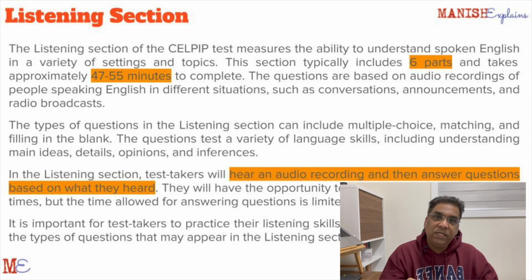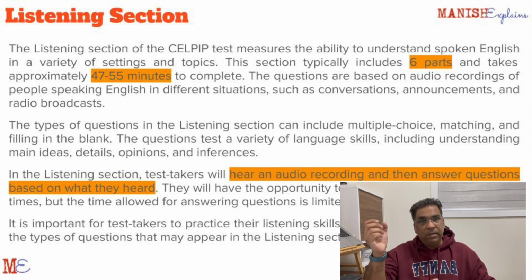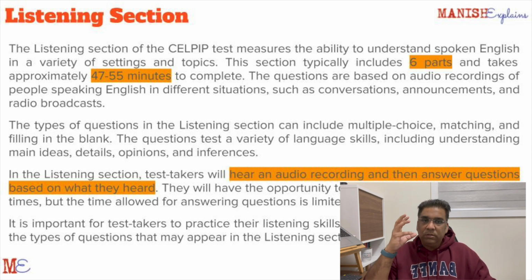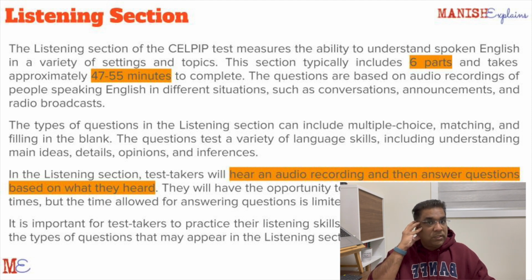So listening is the first section. As soon as you go in, as I told you earlier, you will be given a headset and a pen and paper, and both of them will be used in this test. To summarize in one line, the toughest part of listening is concentration. You are listening to a passage which is a minute or 2 minutes long, and you are taking notes. Obviously, at some point, by taking notes, you might miss some of the information you are listening to. So you need a lot of concentration during listening.